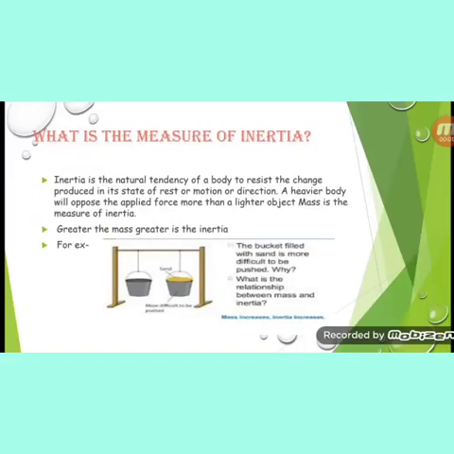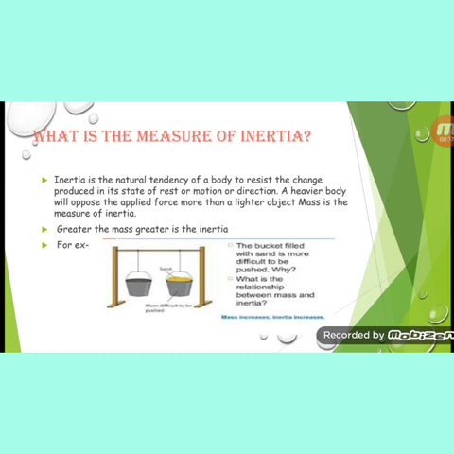Hello everyone, here is the next topic. What is the measure of inertia? That is, on what factor does the inertia depend? In the previous lecture, I have already told you what inertia is. Inertia is the inherent property of a body to resist the change produced in it.